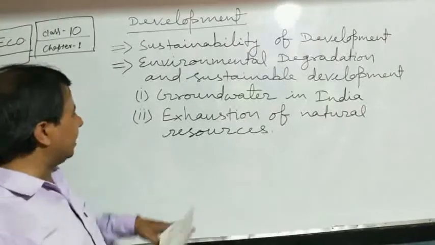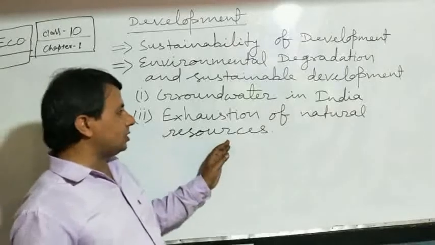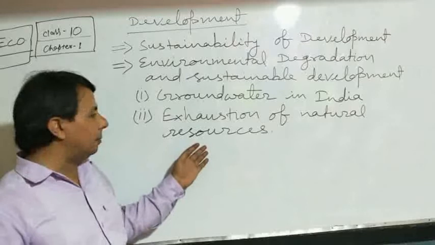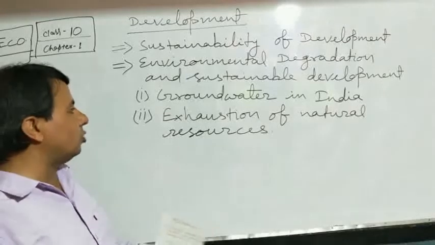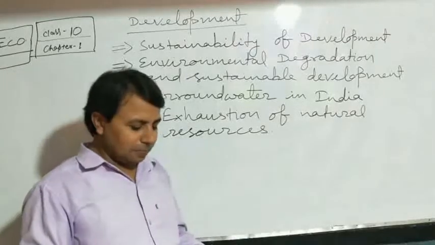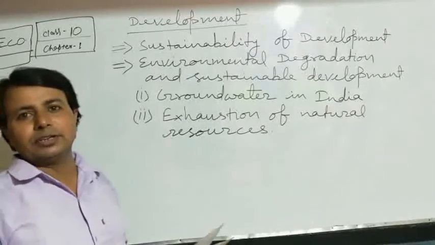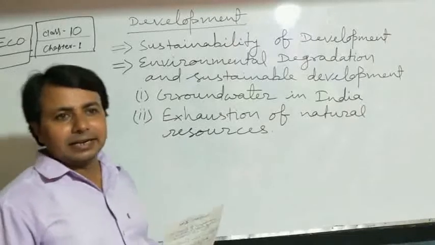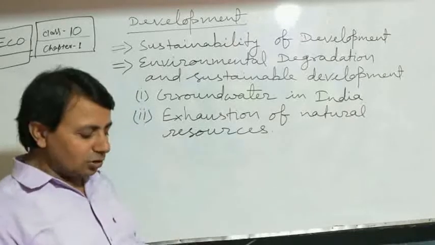Now, the second topic is exhaustion of natural resources, which is also a part of environmental degradation and sustainable development. We have already discussed that our natural resources are limited, and therefore they could be exhausted.